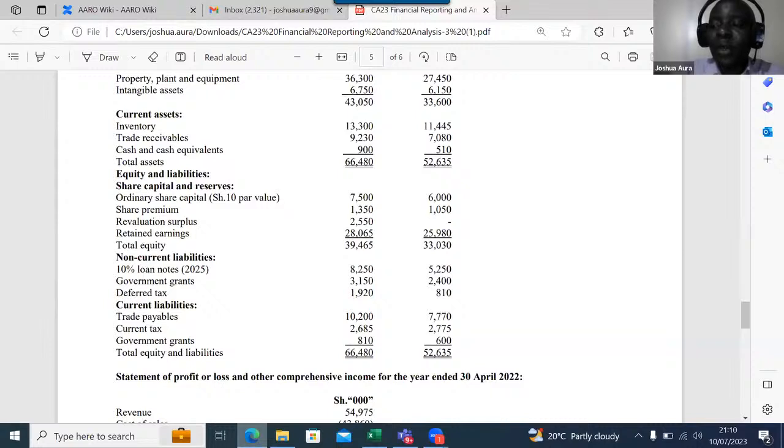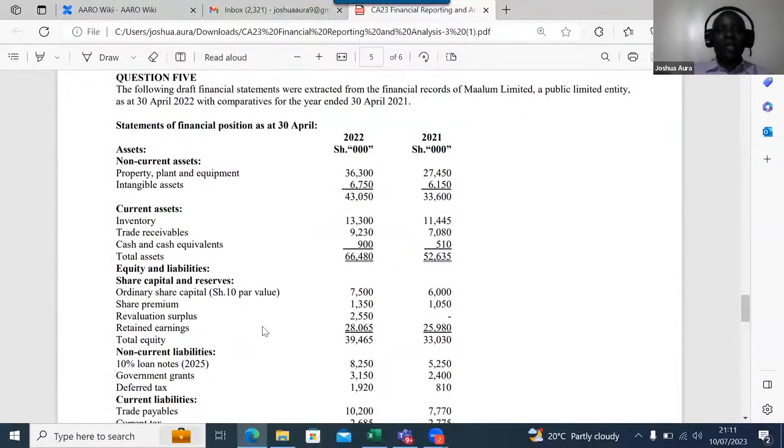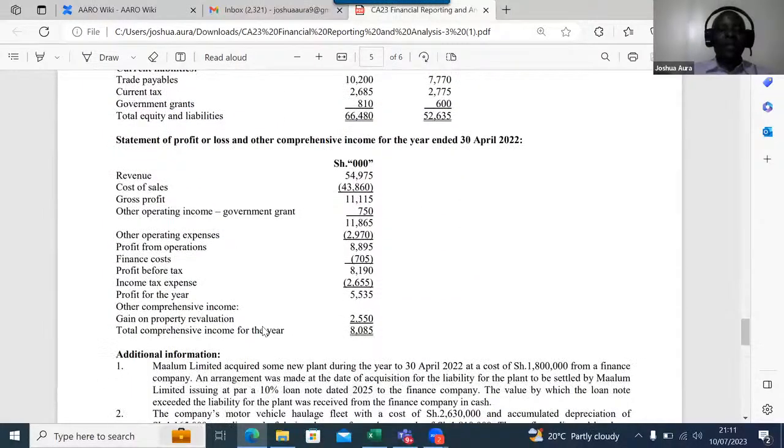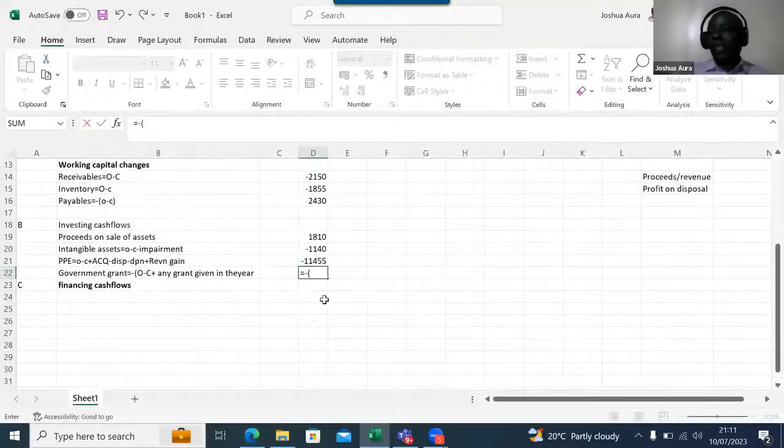Now, ladies and gentlemen, you will say plus. Remember, you received some government grant in the year. How much did you receive in the year as government grant? You remember the other operating income, government grant of 750. So could you kindly give me the answer for the government grant? Plus 750.